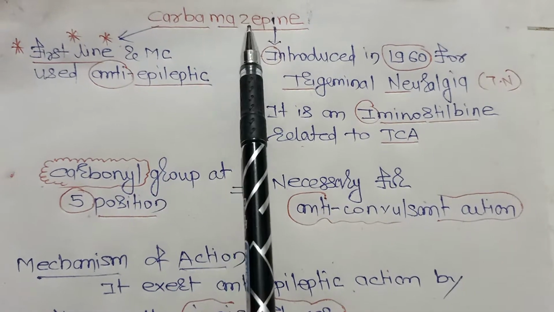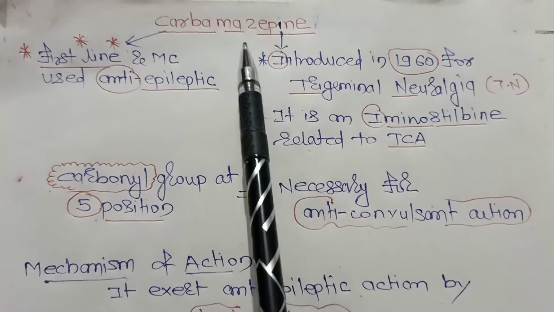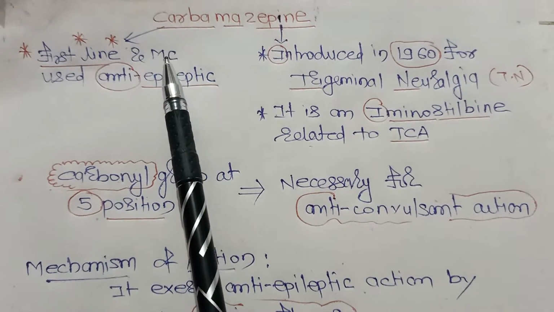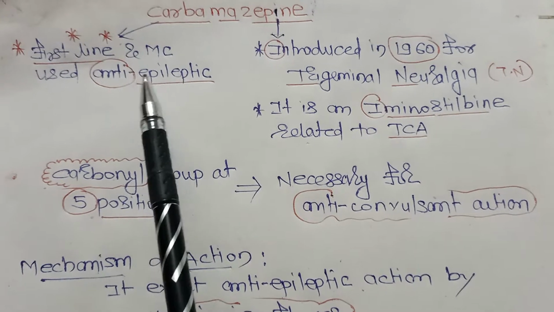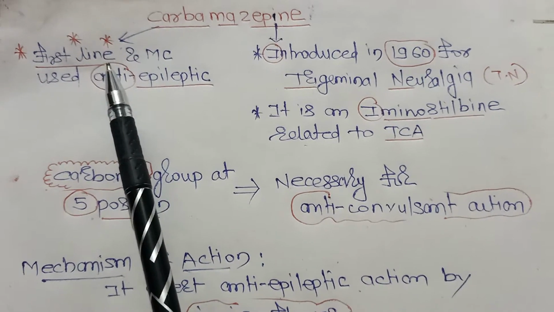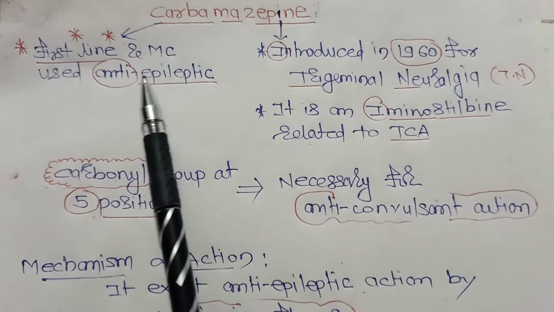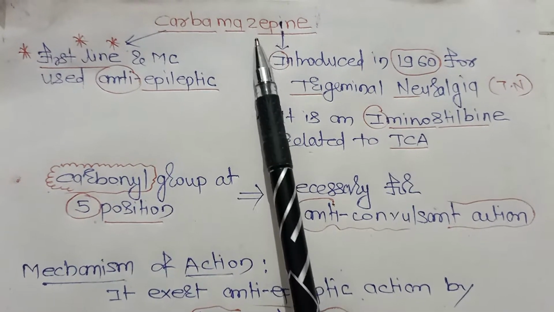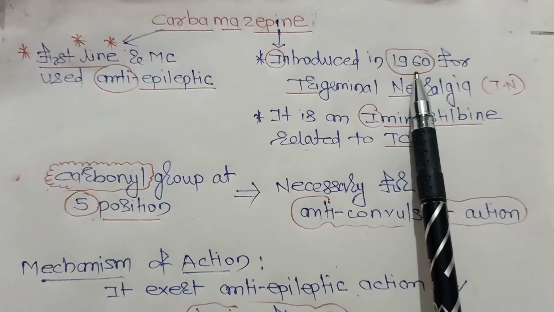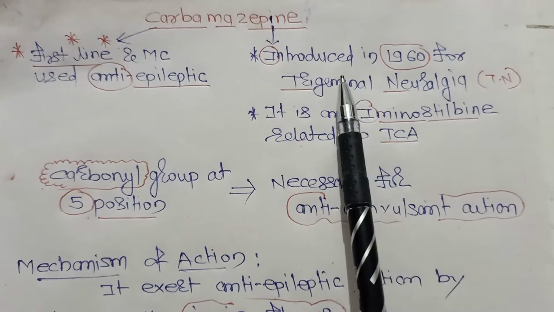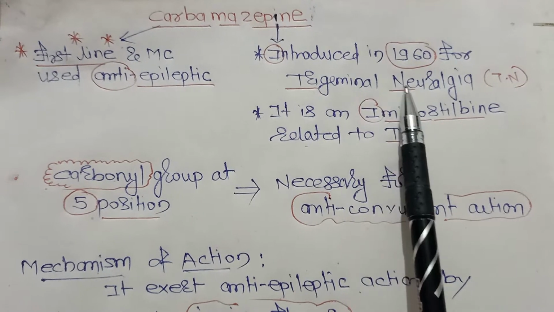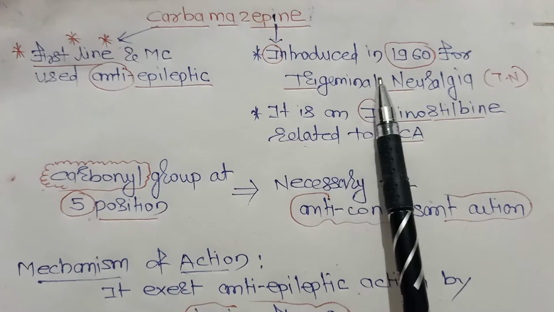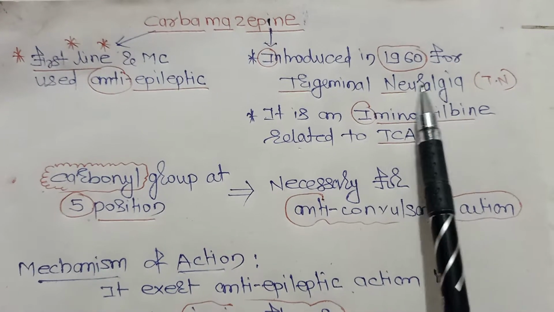Today we will discuss the drug carbamazepine. Carbamazepine is the first line and most commonly used antiepileptic drug. It was introduced in 1960, primarily for the treatment of trigeminal neuralgia.